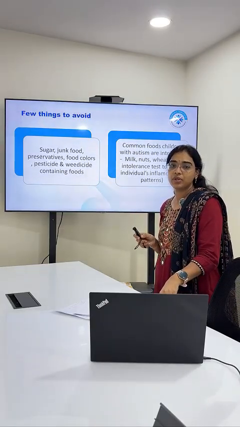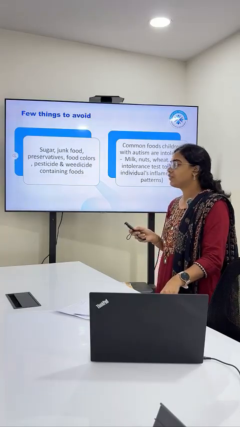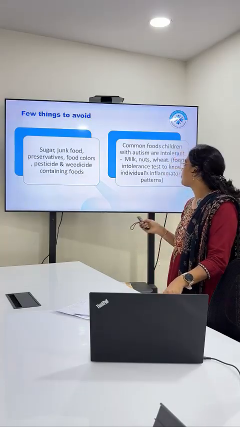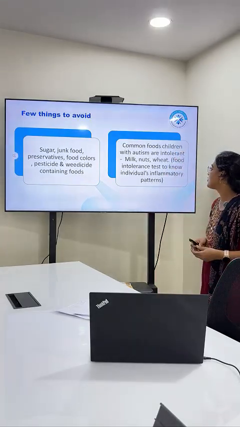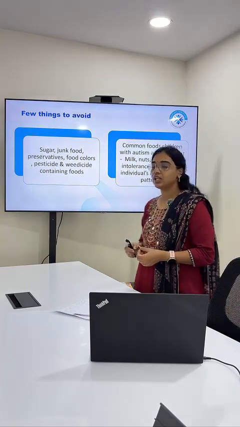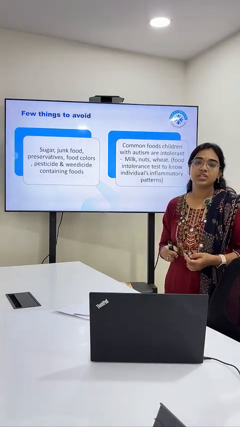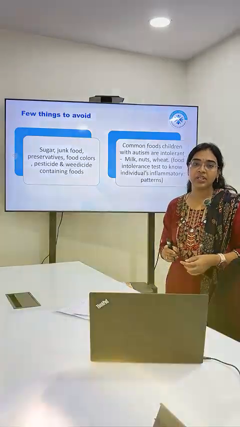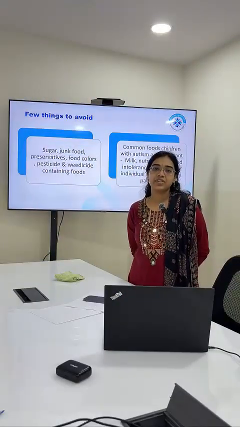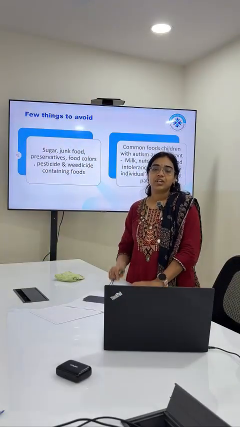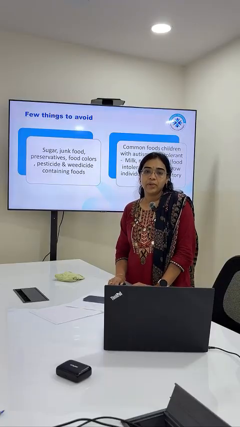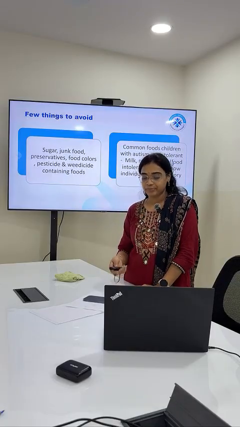They disturb the symbiotic relationship in the gut and alter the gut microbiota. Kids with autism who already have intolerances to milk, nuts, and wheat should avoid these completely. So the gist of our comprehensive diet plan is to include non-inflammatory, low FODMAP, sensory friendly, balanced nutrition.